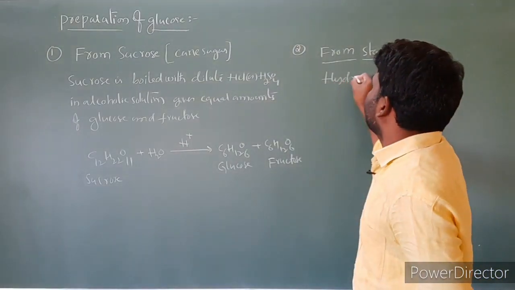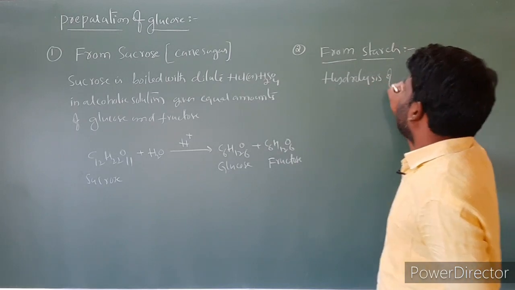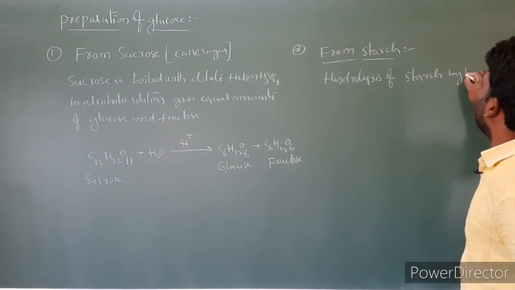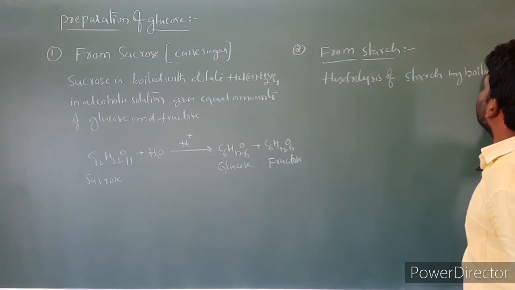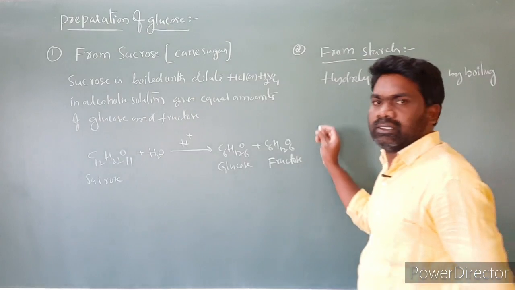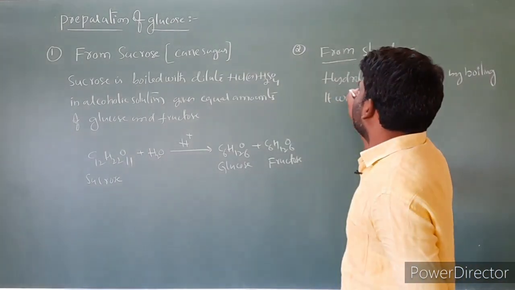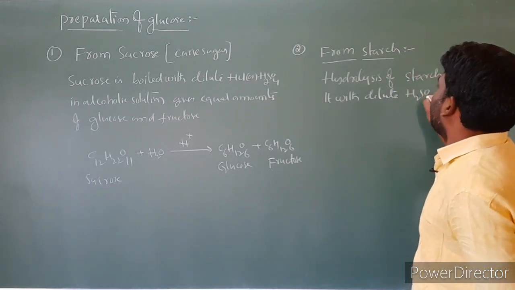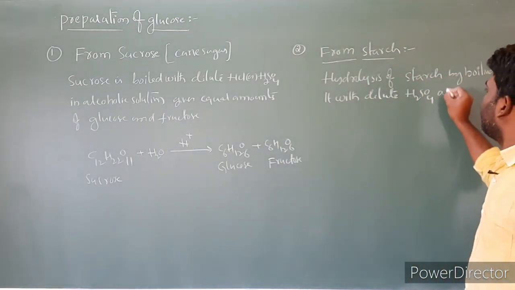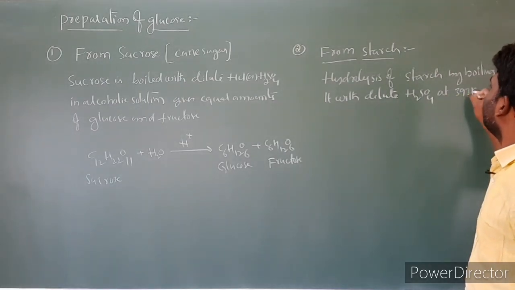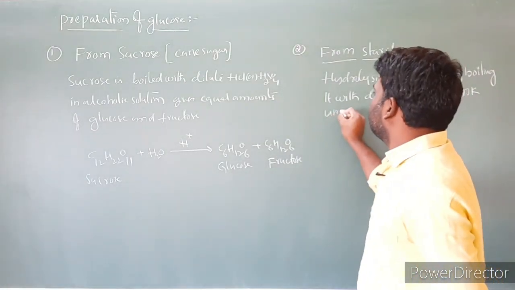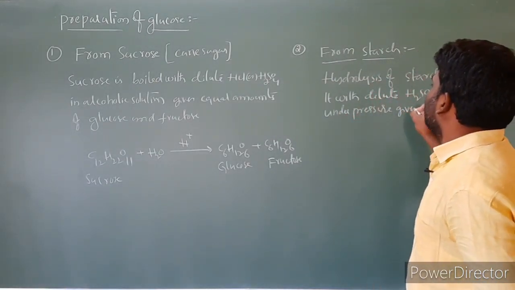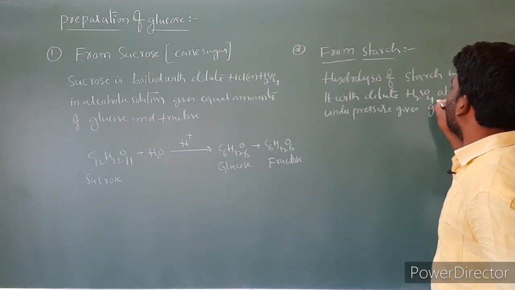Hydrolysis of starch by boiling it with dilute sulfuric acid at 393 Kelvin under pressure gives glucose.